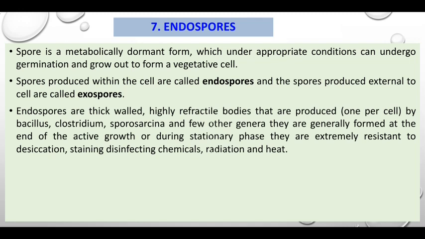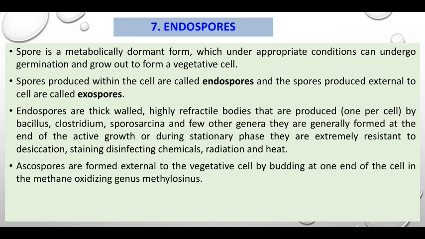Endospores are thick-walled, highly refractile bodies that are produced by Bacillus, Clostridium, Sporosarcina and a few other genera. They are generally formed at the end of active growth or during stationary phase. They are extremely resistant to desiccation, staining, disinfecting chemicals, radiation and heat. All the endospore forming bacteria are resistant to heat, disinfecting chemicals, desiccation and staining.